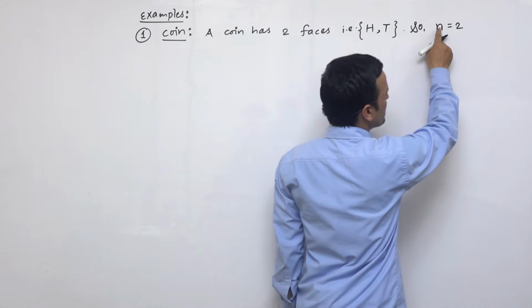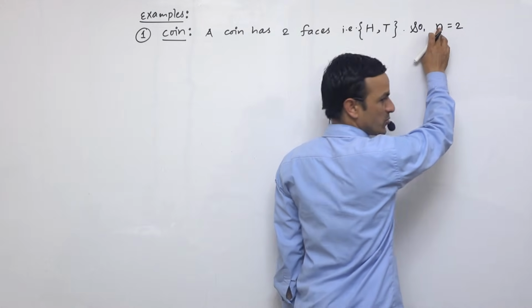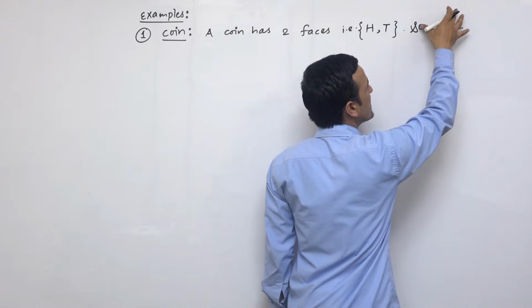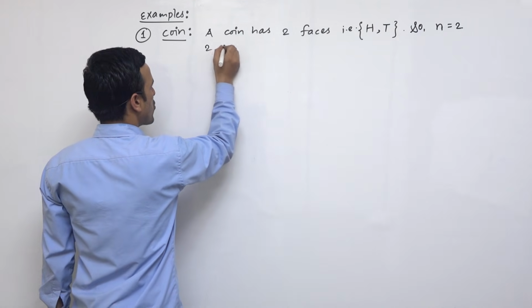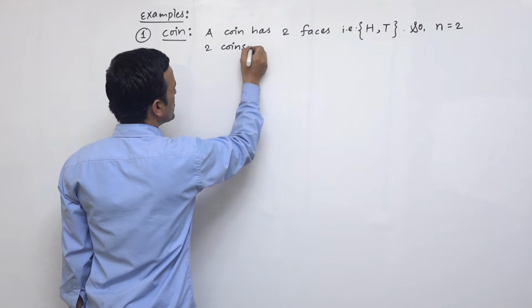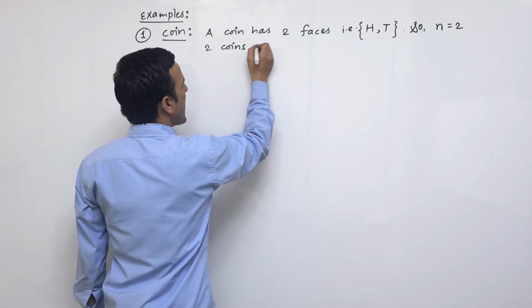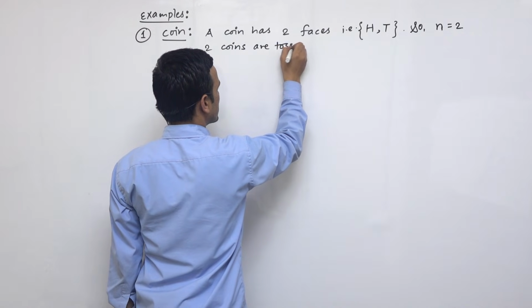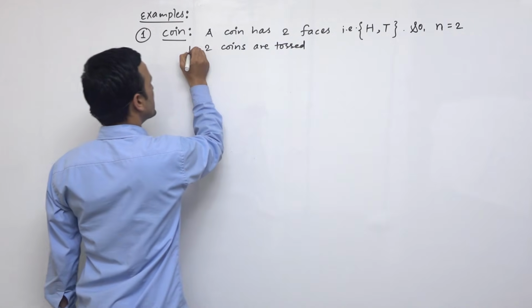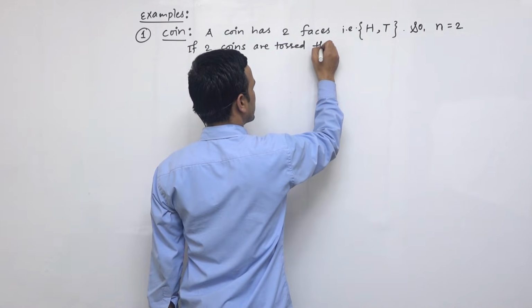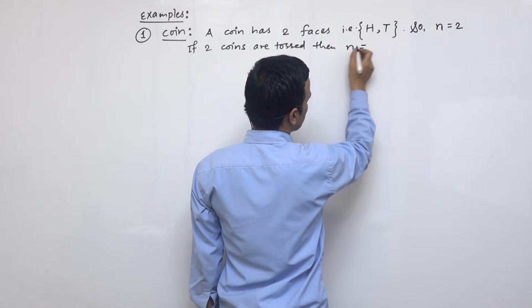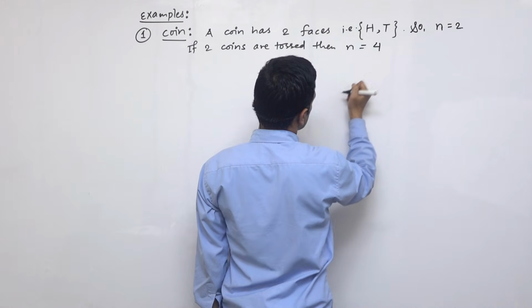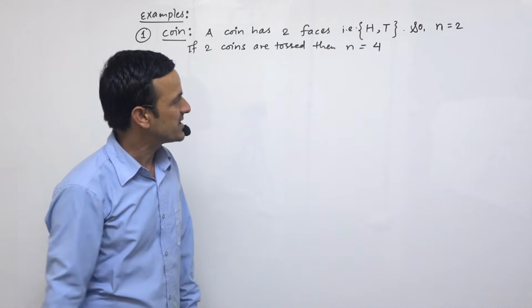This means the number of sample space, number of possible outcomes, or number of results to appear. That is 2. If two coins are tossed, then the number of sample spaces is 4.